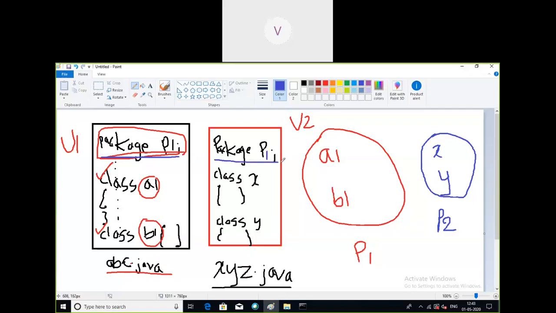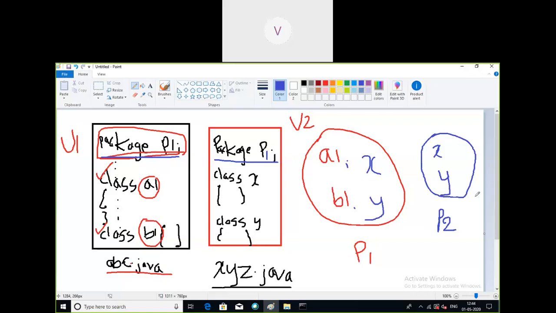So user2 has created xyz.java with the package statement p1. Ultimately, the meaning is that user2 also wants to include these files in the same package. After this statement, the classes x and y will also get placed in the package called p1.